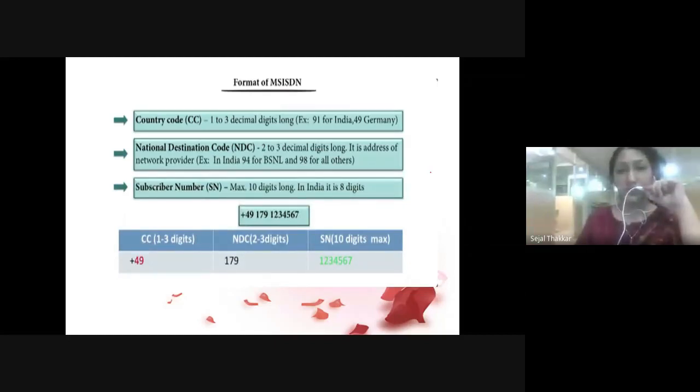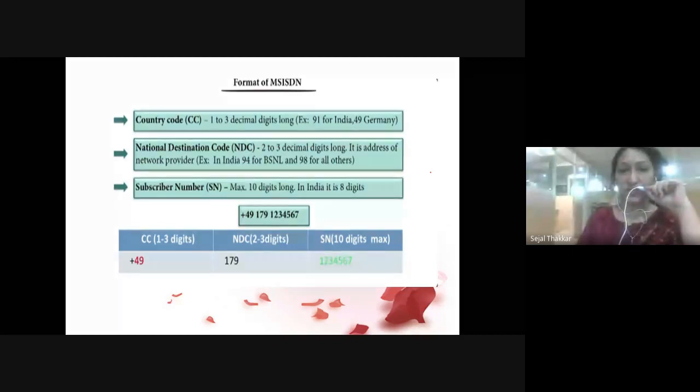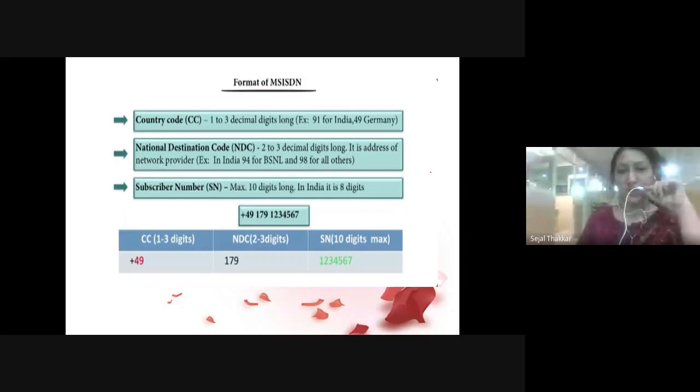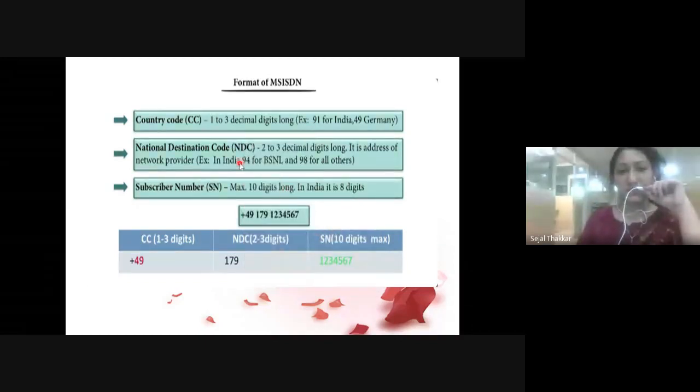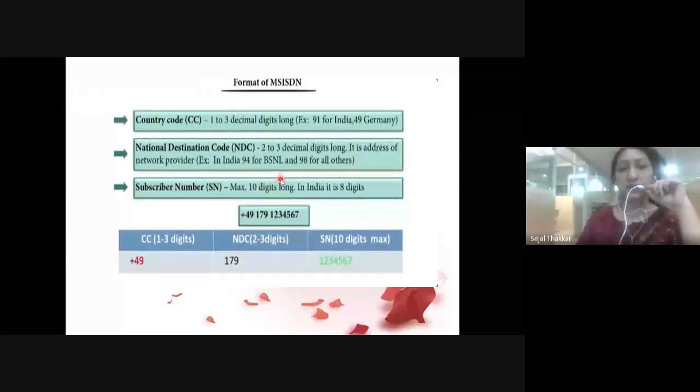So how does this number consist? The first part is the country code. The country code can be 1 to 3 decimal digits. For India it is 91, for Germany it is 49. The second one is the national destination code, which is for the subscriber's operator. If you are using BSNL, then it starts with 94. If we are using Vodafone, then it starts with 99. If I am using Jio, then it starts with 79, right?